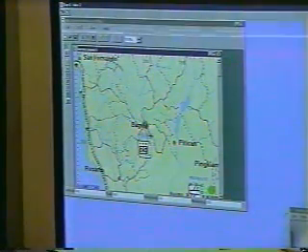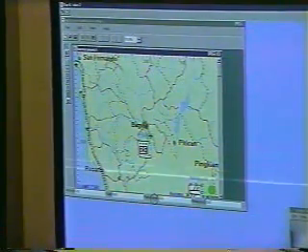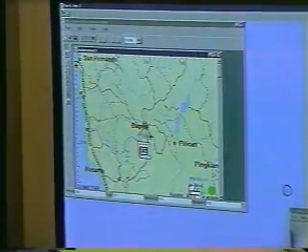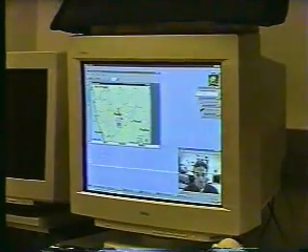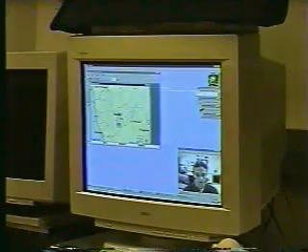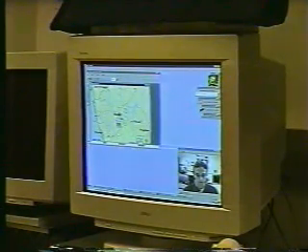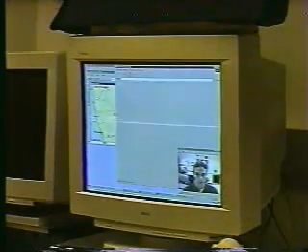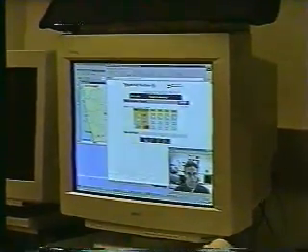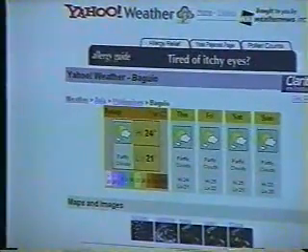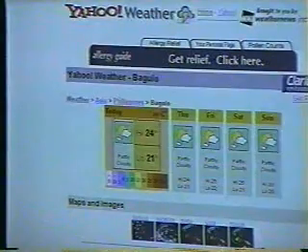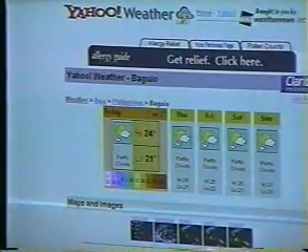Now, real-time weather data is retrieved from the World Wide Web using speech. Before we continue, I would like to see how the weather looks right now. Can you provide me with real-time data? Sure I can. I can even show you some satellite imagery. Show weather data. The current weather in Baguio is partly cloudy. High temperature is 24 degrees Celsius. Low is 21. Show satellite image. Showing satellite image for the Philippines.